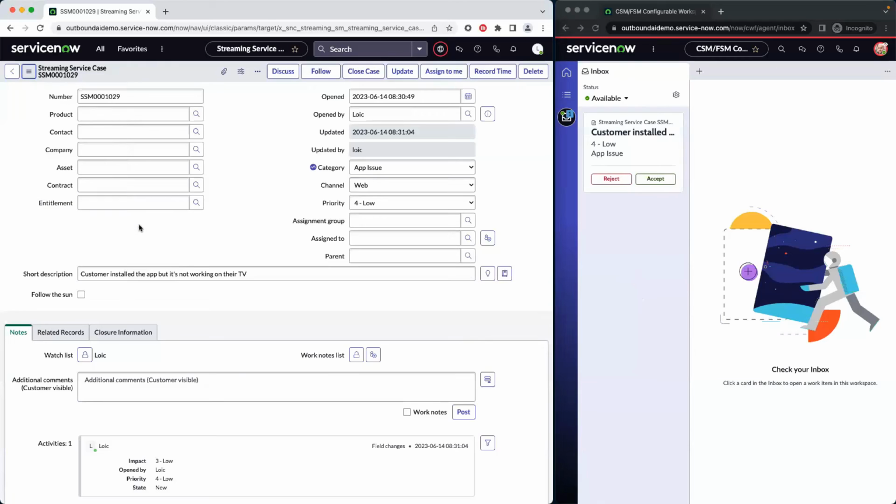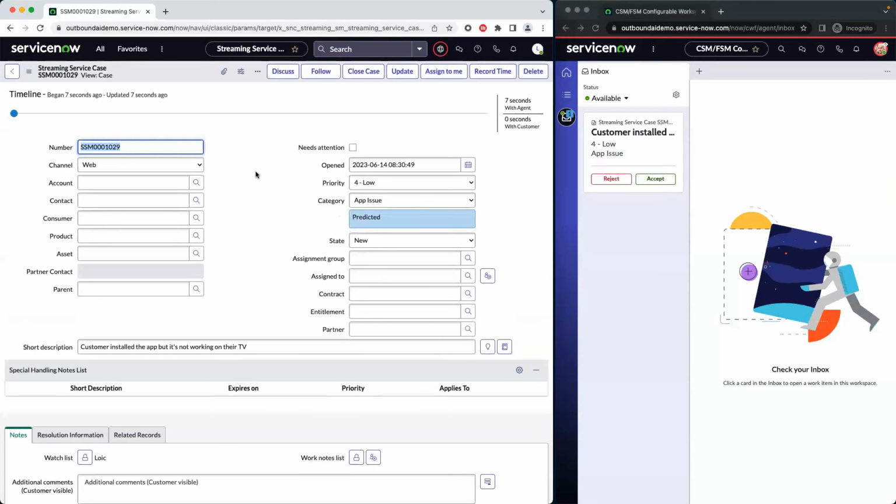I'll just change the view here, and I see that the category was predicted. Task intelligence predicted that the category should be app issue based on that short description. And because of my advanced work assignment rule, the case was immediately routed to my agent that is ready to work on it. So here, in a matter of seconds, the case was created and routed to an agent that is qualified to work on it. It means that the case can be resolved fast and the customer can get value very quickly.